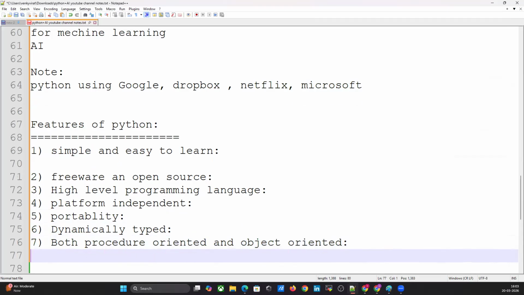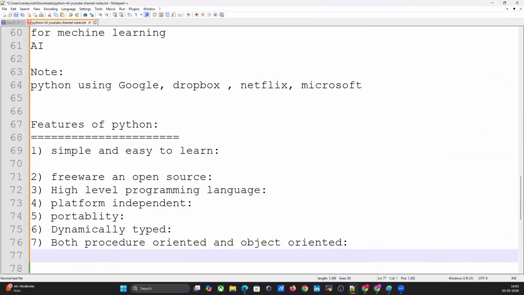Python supports both procedure oriented, like C, Pascal, which is the function language, right? And object oriented, like C++, Java. Hence we can get benefits of both, like security and reusability, etc. Both features are supported in Python.